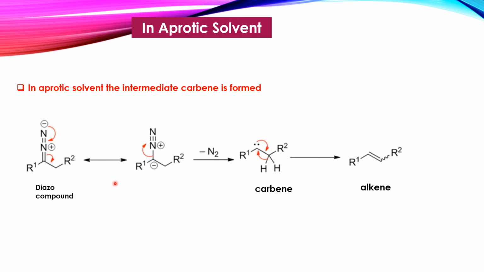Here there is a positive charge, and this bond will shift over here. After that, this nitrogen gas will be freed and we get a carbene as an intermediate. This carbene undergoes a 1,2 hydride shift. Here the 1,2 hydride shift takes place, with no loss of proton, and we get the alkene as the product. This is the mechanism of the Bamford and Stevens reaction in the aprotic solvent.